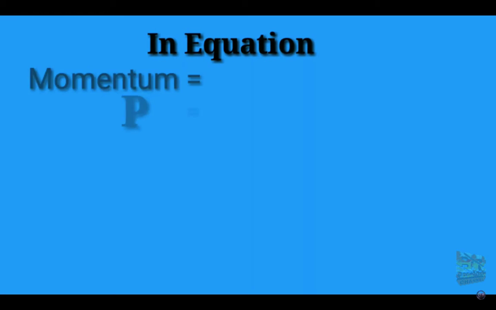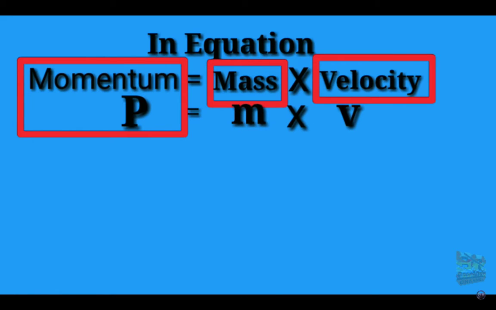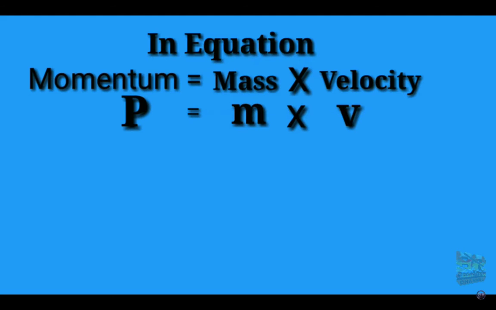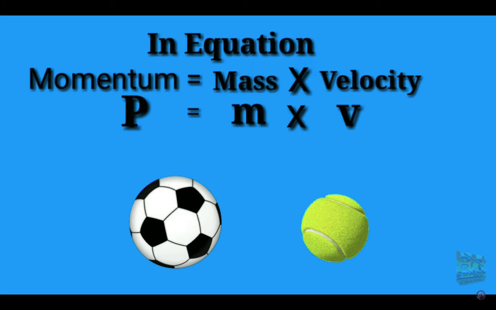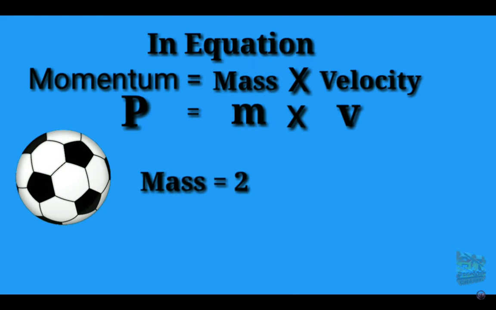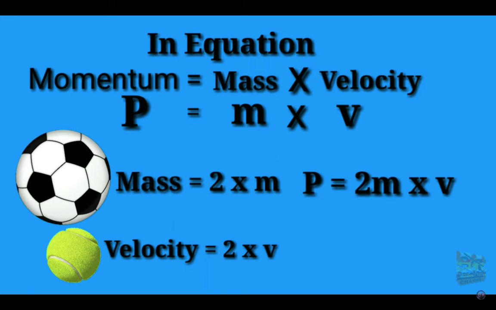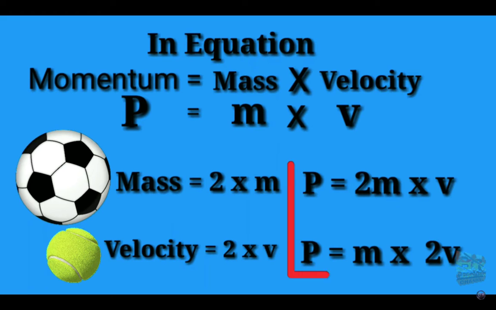In equation form, momentum equals mass times velocity. To increase the momentum of an object, you need to increase its mass, its velocity, or both. This also means that different objects can have the same momentum. Say, for example, that one object is twice as massive as the other, but the second object has twice the velocity. For both objects, the product of mass and velocity is the same, so the momentum for both objects is the same.